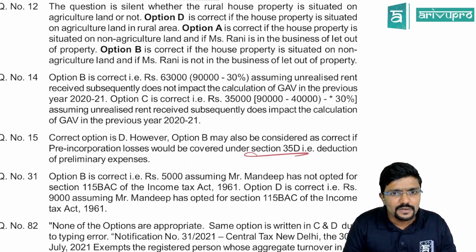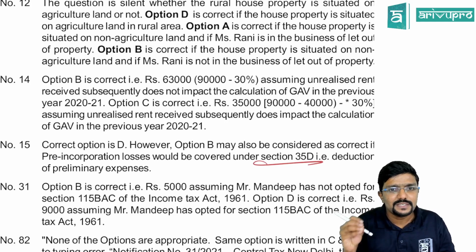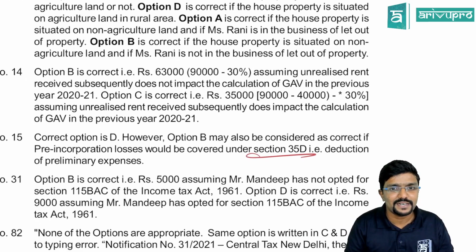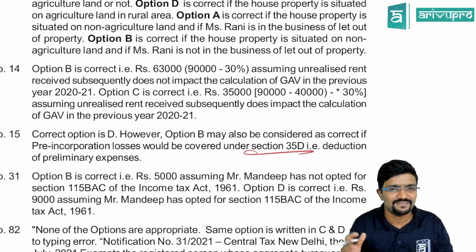Then for 14th also they have given some clarification. Let us see. Option B is correct. That is 63,000, 90,000 minus 30%. Assuming unrealized rent received subsequently does not impact the calculation of GAV in the previous year, which is not correct.